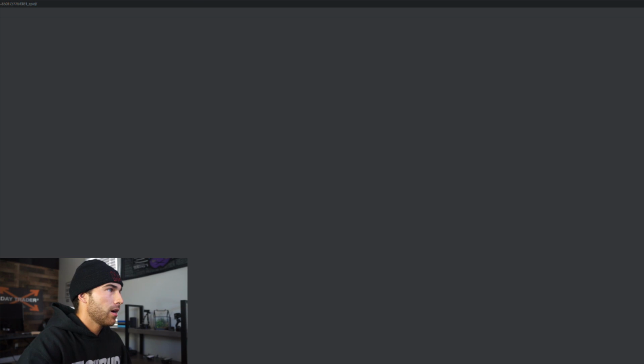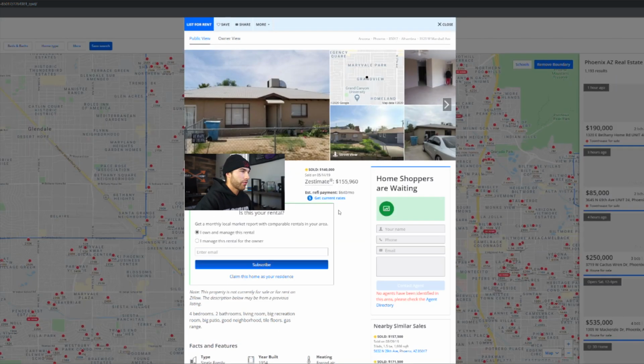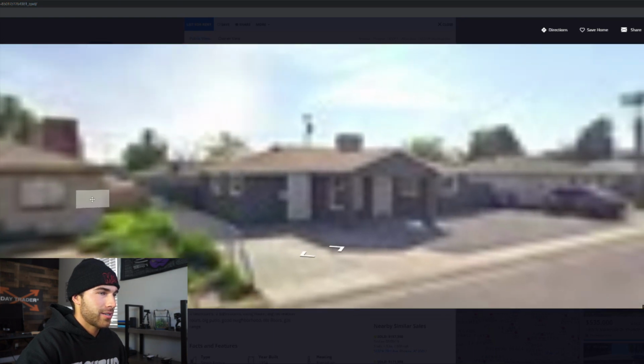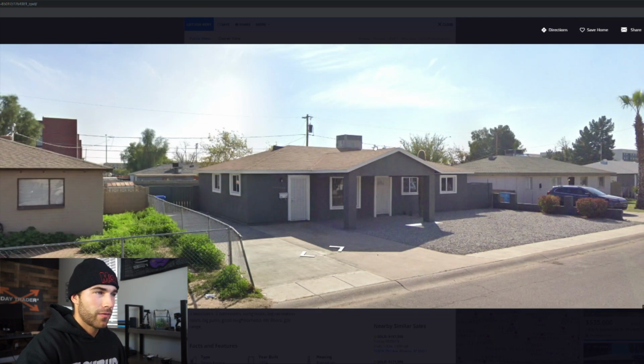We're going to do the same thing for the next property, guys, which is this one across the street. So we're going to go to Zillow as well, and find out some more information on it. Someone else beat me to this deal. It sold almost exactly a year ago for $140,000, which, I know this neighborhood, is an insane deal. It is a 1,700, almost 1,800 square foot house, which is massive. This house fixed up could be $240,000, $245,000 even. I even know the house next door, the one that I showed you guys previously. This one sold for $238,000.